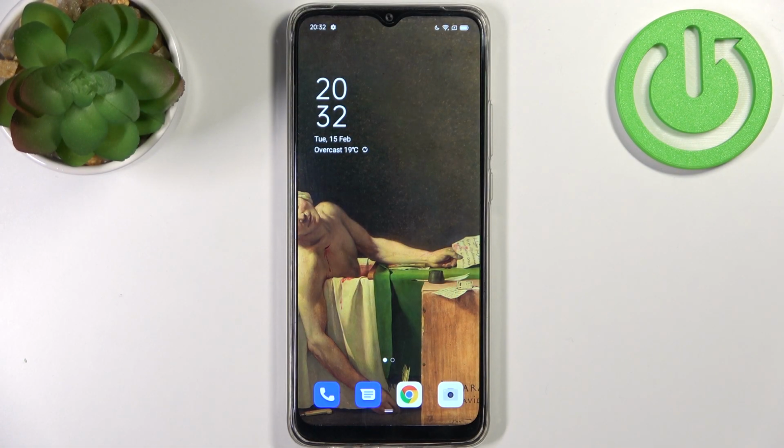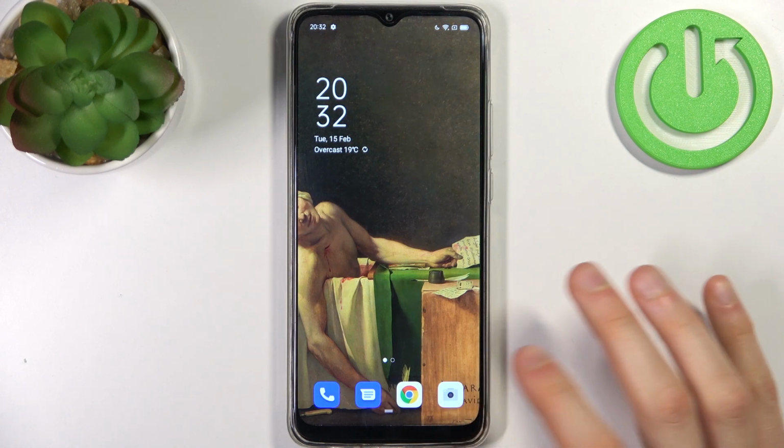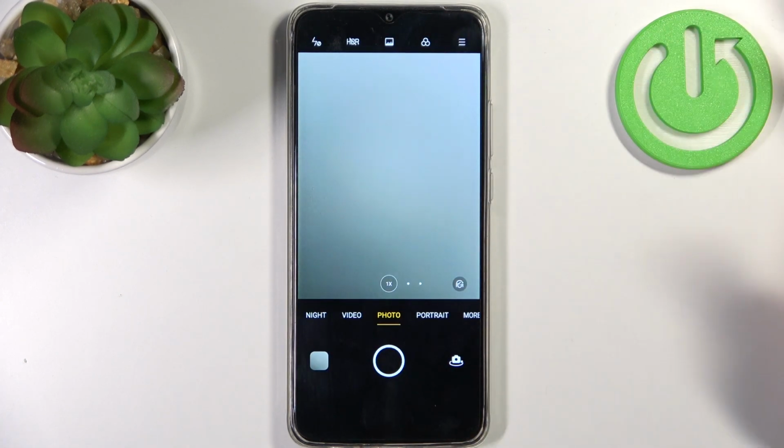Here I have OPPO A15s, and today I'm going to show you how to change volume button functions in camera on this device. So firstly, let's open camera.